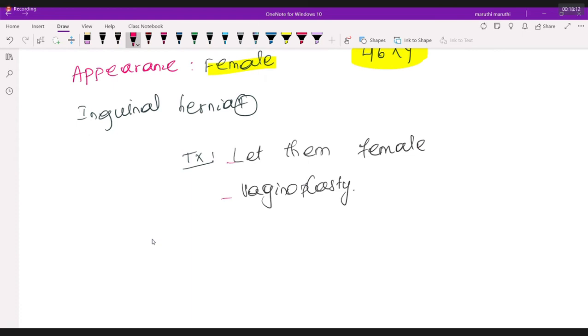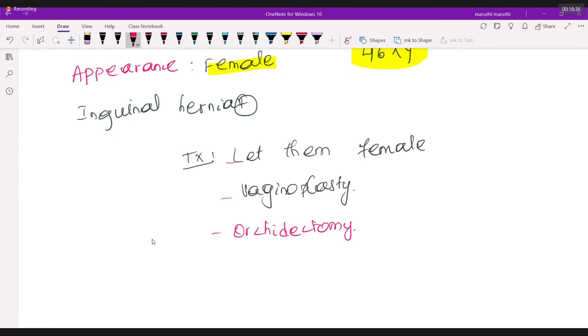Now what exactly are we going to do? We are going to go for an orchidectomy. Orchidectomy means to remove the testicles. When will you remove the testicles? Immediately at the time of diagnosis, or will you wait for the formation of all the secondary sexual characters?